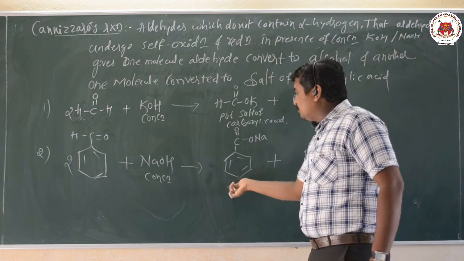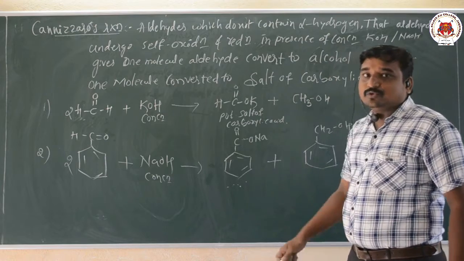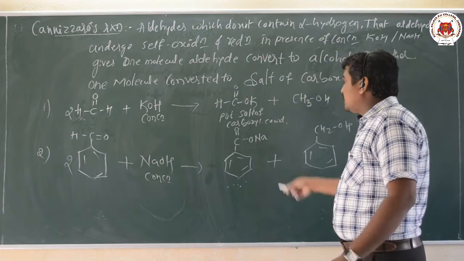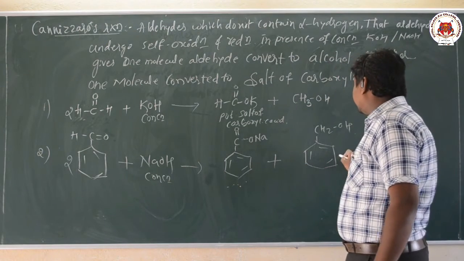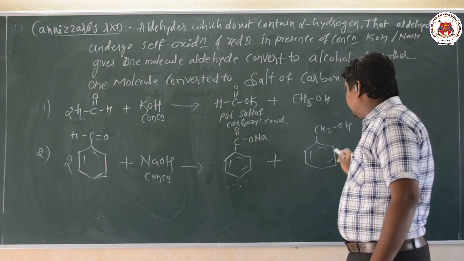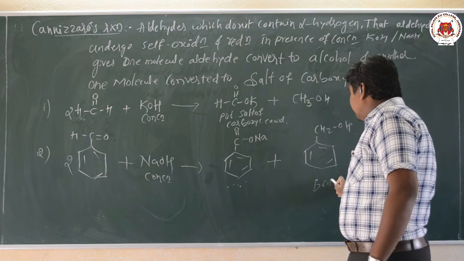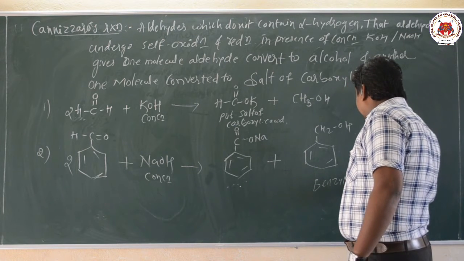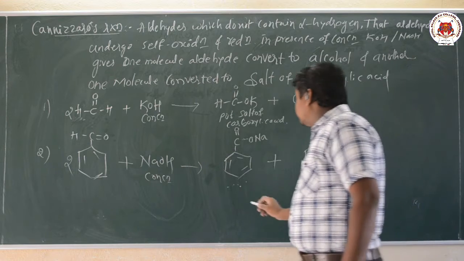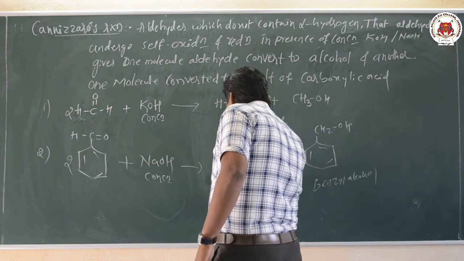One molecule of aldehyde is converted into the sodium or potassium salt of an acid, and one molecule into the alcohol. The products are benzyl alcohol and sodium benzoate.